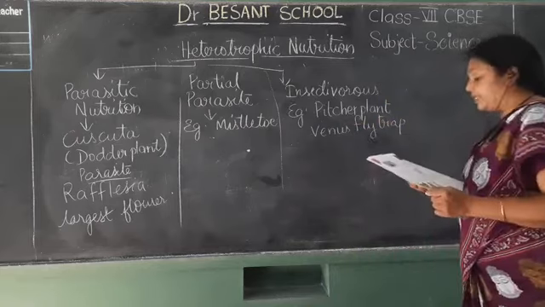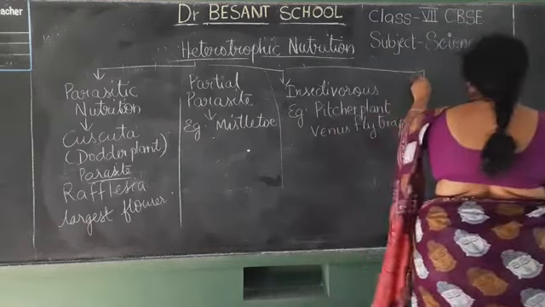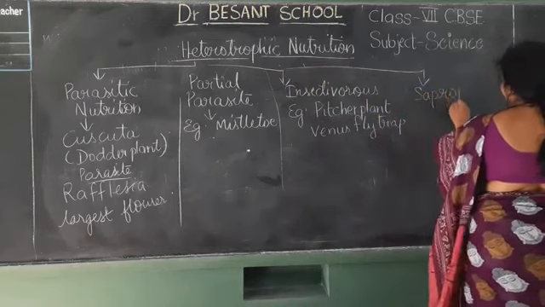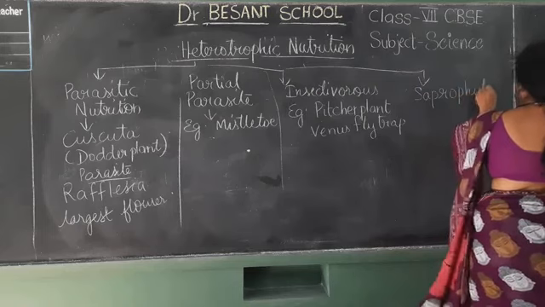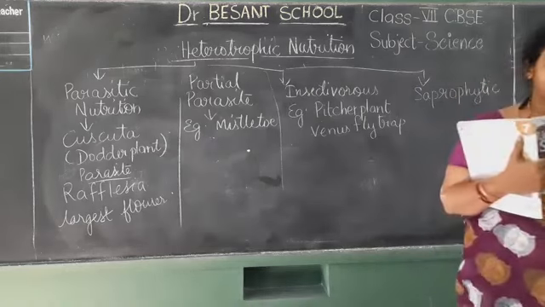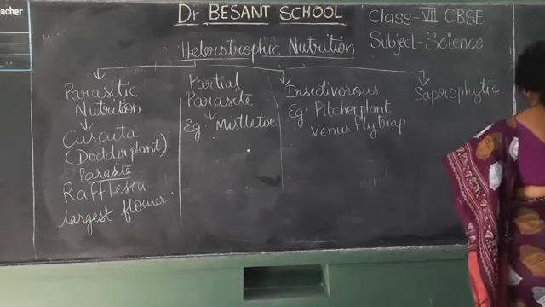Okay. Next we have the saprophytic plants. What are those? All these examples that I am telling, you must remember. Saprophytic, what example can we give?